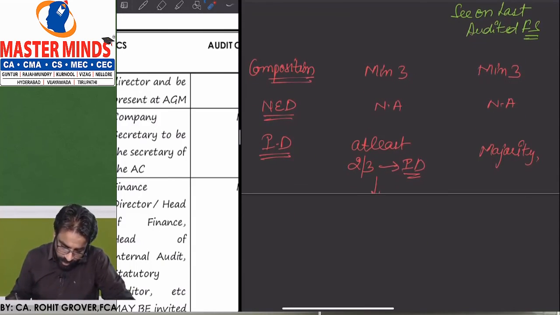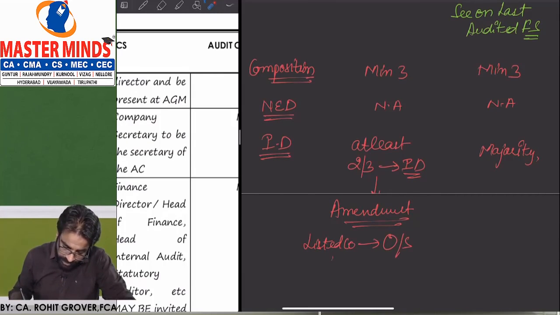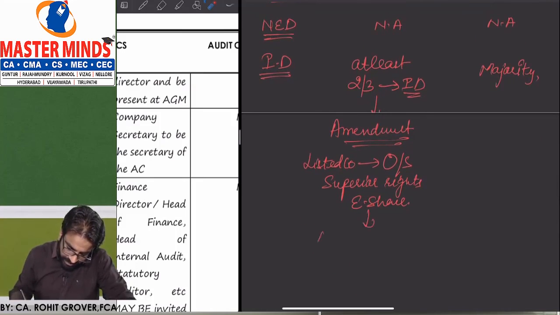But I already told you that there is one amendment. So what is the amendment? If it is a listed company with outstanding superior rights equity shares, then in its audit committee only independent directors are required.